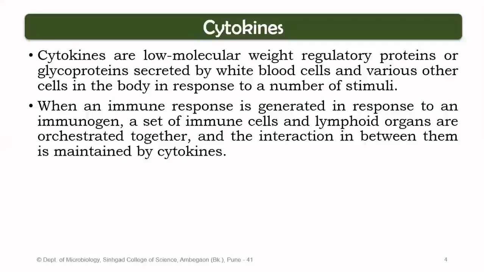Now, how is the coordination maintained between the immunological cells, for example lymphocytes, and the lymphoid organs, be it the primary lymphoid organs or secondary lymphoid organs? The cytokines are the key molecules for maintaining the interaction between these immune cells and the lymphoid organs. So in short, cytokines are the key messenger molecules responsible for the communication between the immune cells and the lymphoid organs, so as to mount a proper immune response.